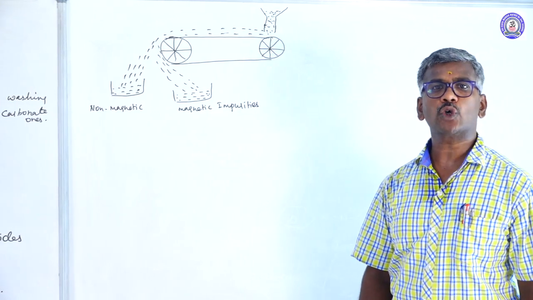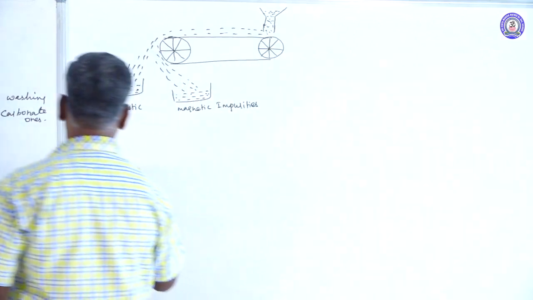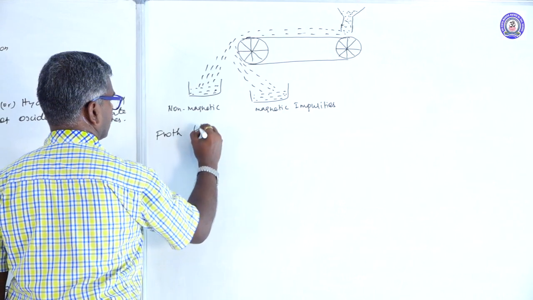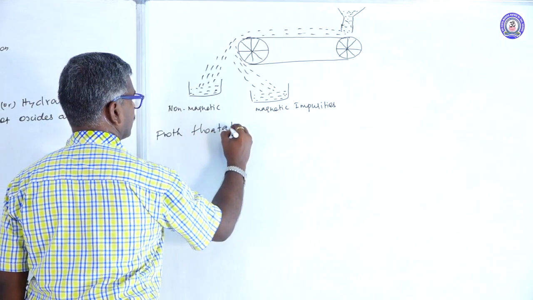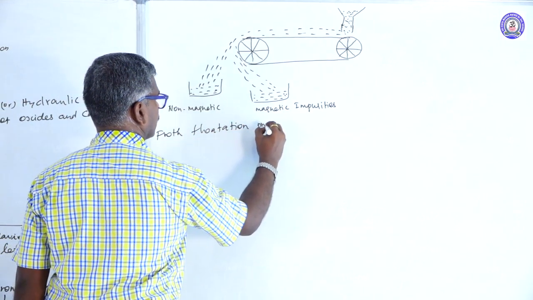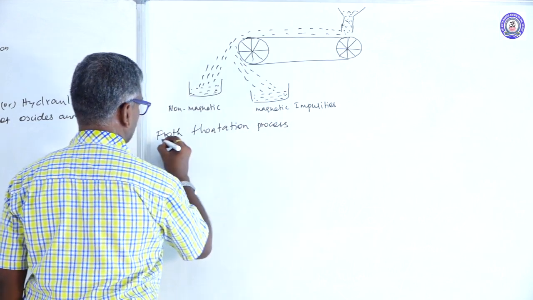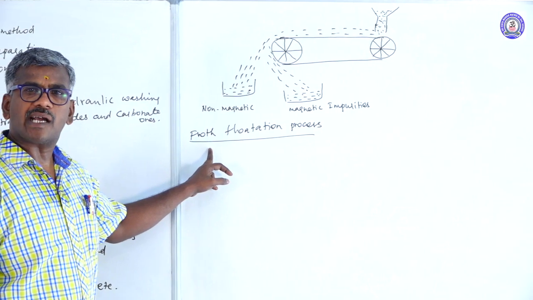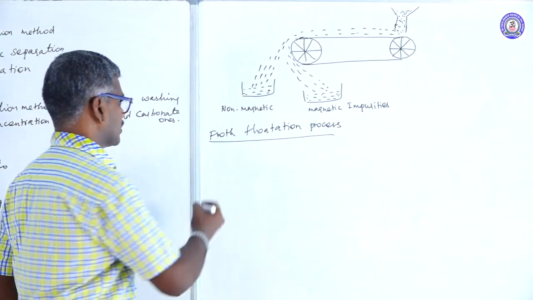Another method is the froth flotation process. This method is used for concentration of sulfide ores.